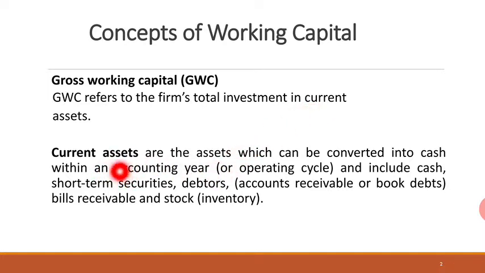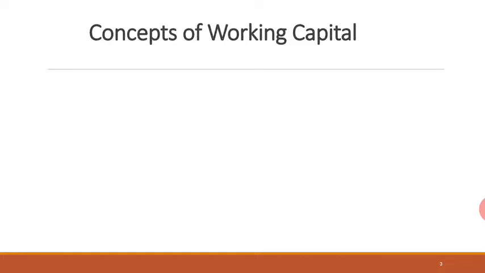Now, what are current assets? Current assets are the assets which can be converted into cash within an accounting year and include cash, short-term securities, debtors, bills receivable, inventory, etc. So, gross working capital is nothing but your current assets. Let's move on to the next part, that is net working capital.